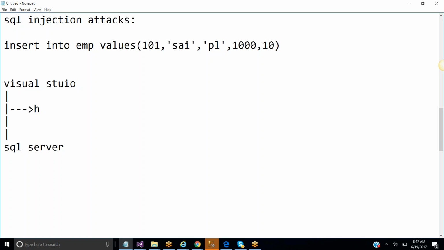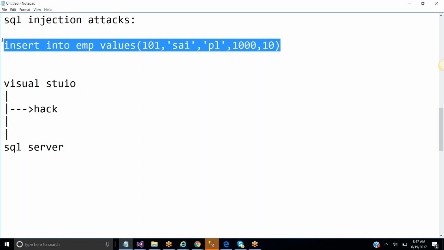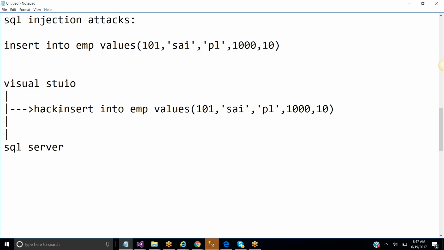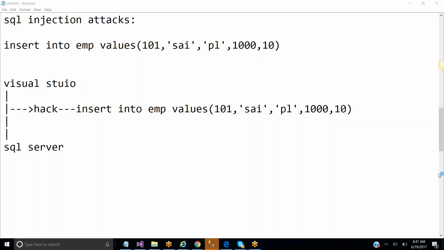Because whenever a user hacks this query, insert into employee values, they can change it. See here, all of you, they can change the name from Sai to Kalyani, and the designation from project leader to director. So what will happen? It will directly hit my name as a director for the organization.